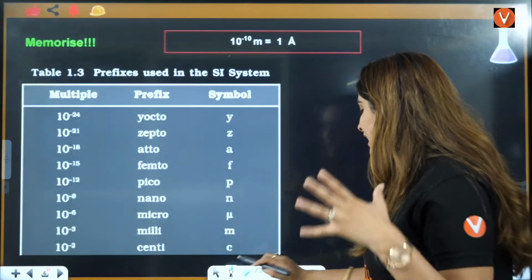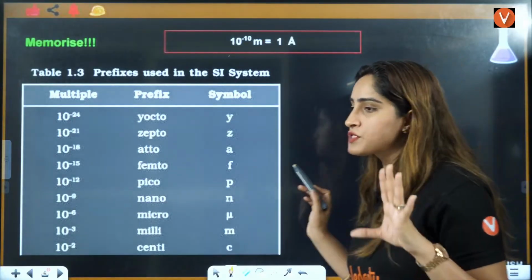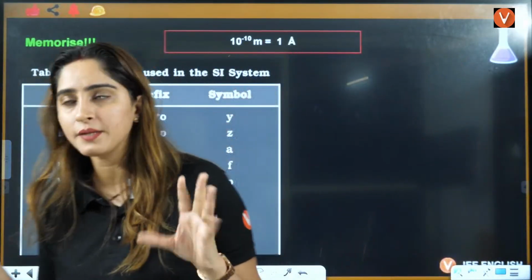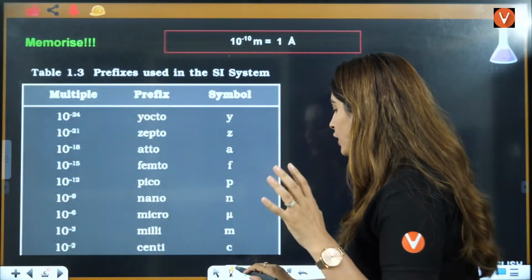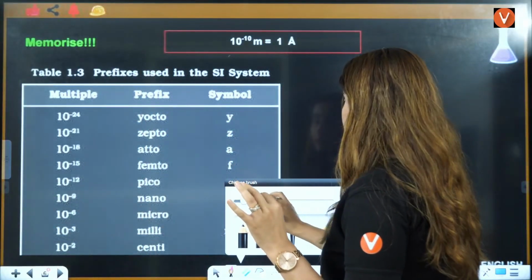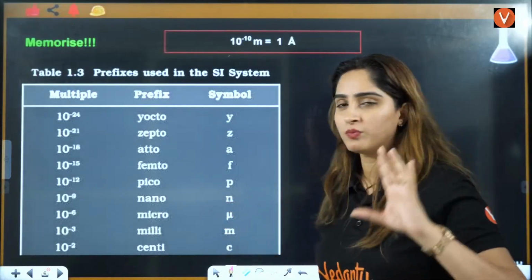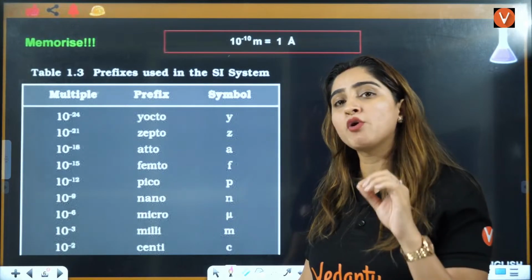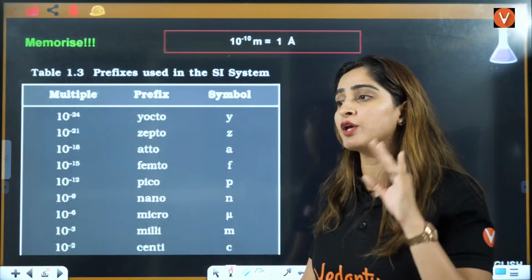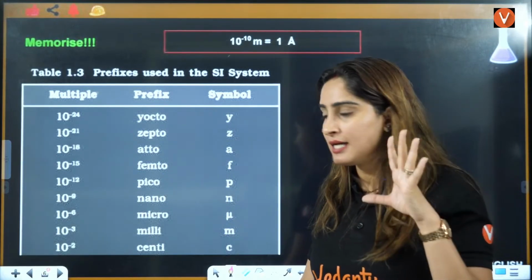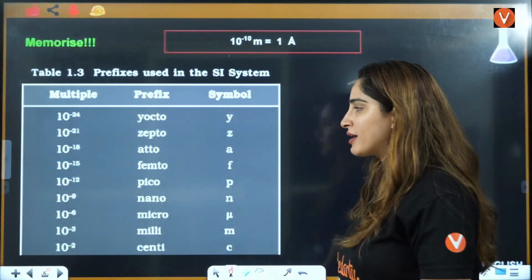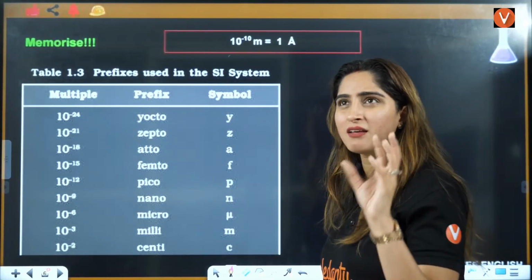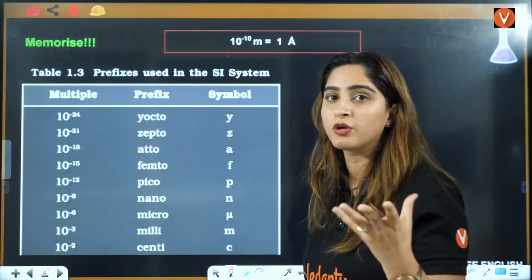Now, the main things start from here and the confusing part starts from here. Firstly, I'll tell you what is important. It's not like you just have to do the important part. I'm giving you the full page, but you have to do everything. Still, I'll tell you what I have mostly seen in chemistry numericals.